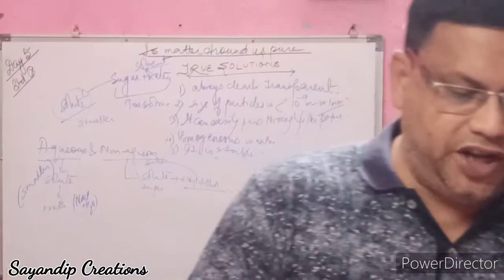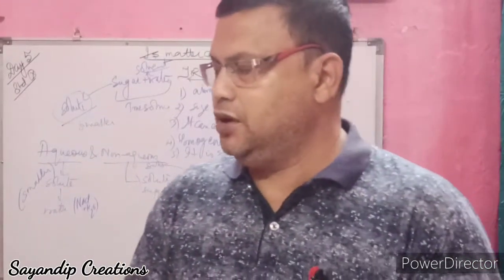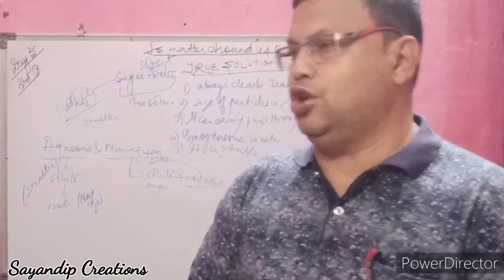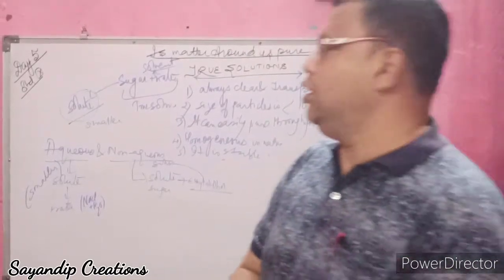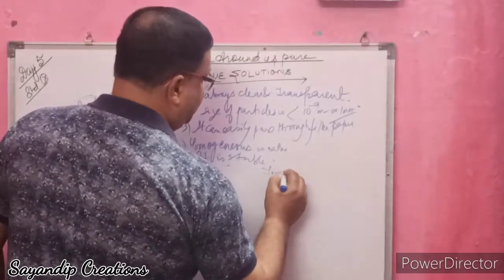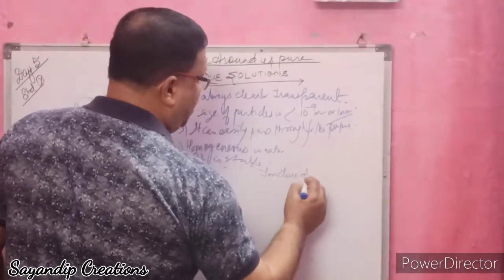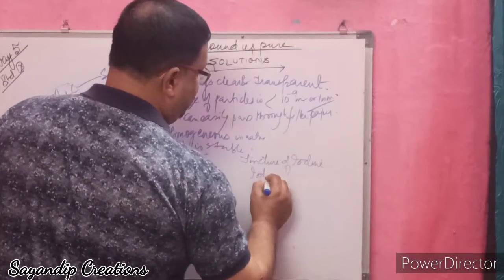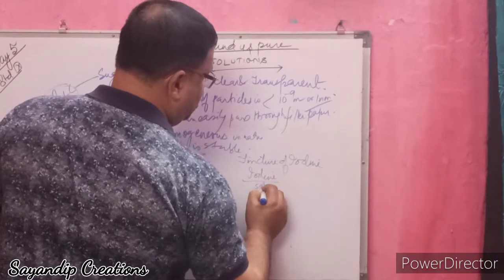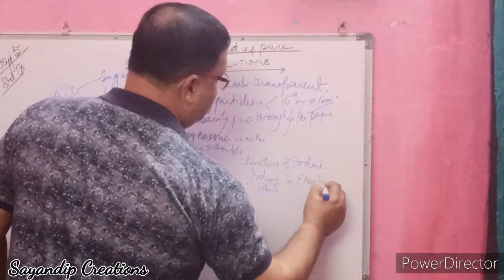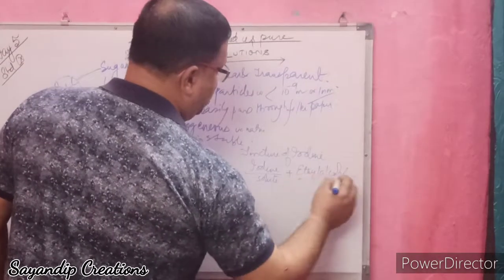Like the solution of tincture of iodine. You have heard it, tincture of iodine, in which iodine is the solute, which is dissolved in alcohol. Tincture of iodine, my dear students, in which iodine is solute, dissolved in ethyl alcohol, which is the solvent.